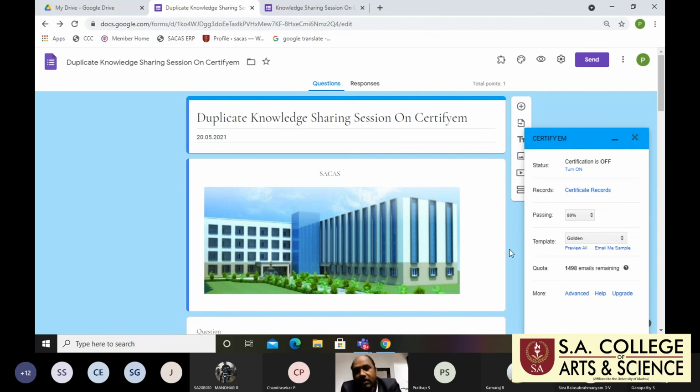That means our college domain, right? Right. So first, everyone should have a mail ID. Second, you create the Google Form. Third, you go to Certify-M.